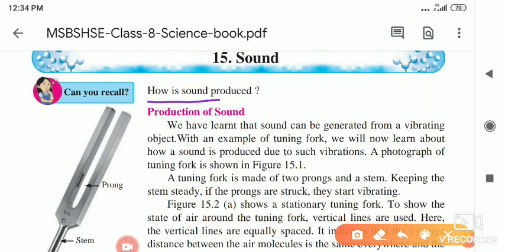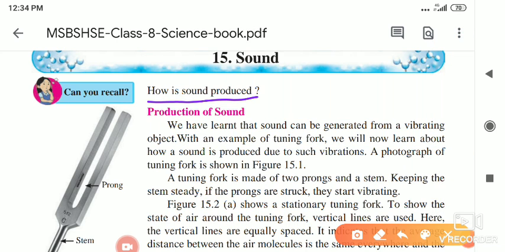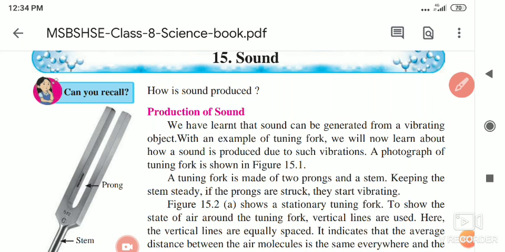How is sound produced? Now I am speaking with you, yes? And you can hear me, you can hear my voice, you can identify my voice, okay? This is because the sound is produced in my throat. How is it produced? That we are going to study in this lesson, lesson number 15, that is sound.